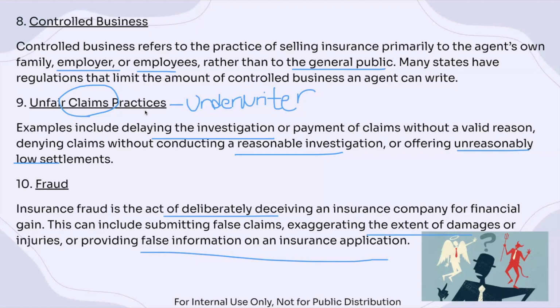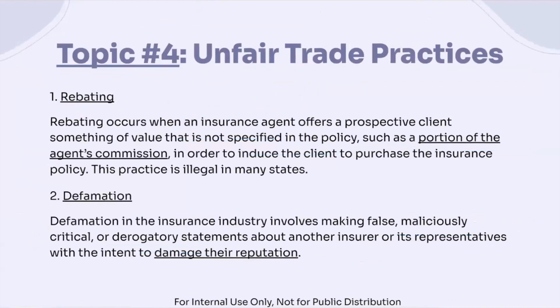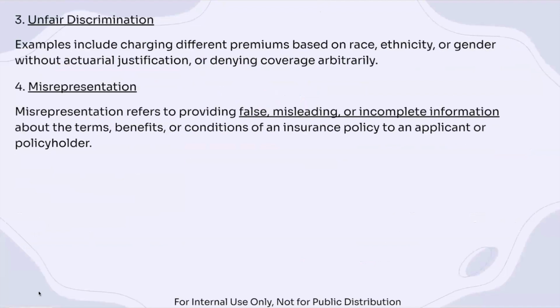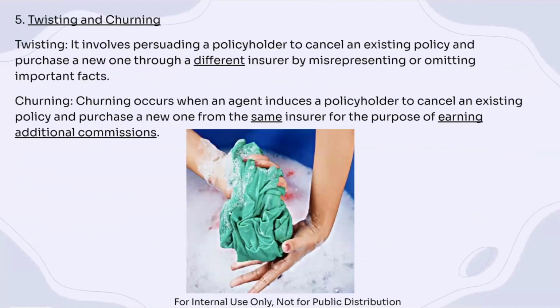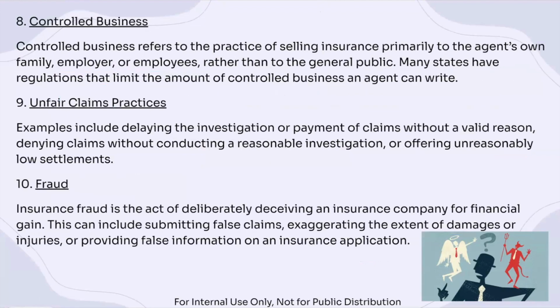All right. So we have our 10 major unfair trade practices. Let's go over them again. Rebating, defamation, discrimination, misrepresentation, twisting and churning, advertising and coercion, controlled business, unfair claims practices, and fraud.